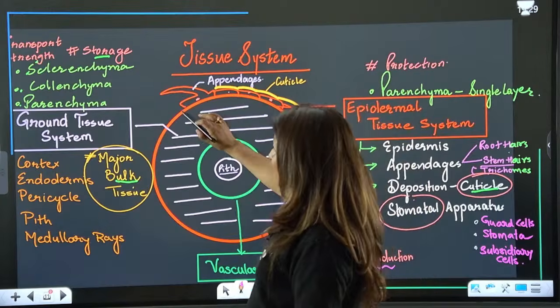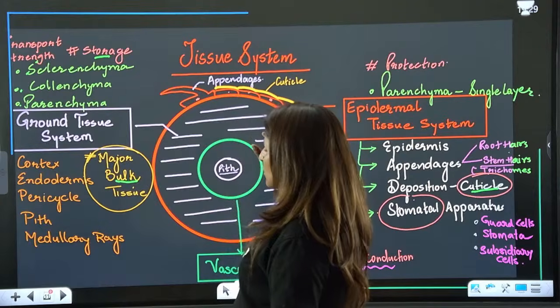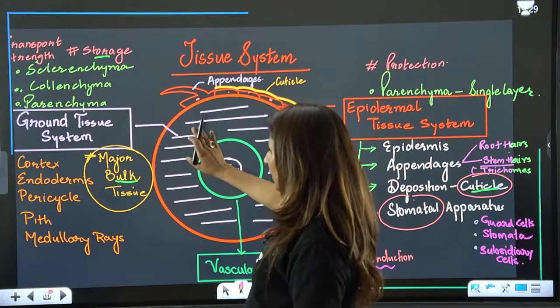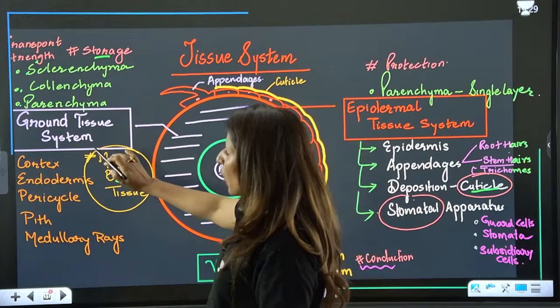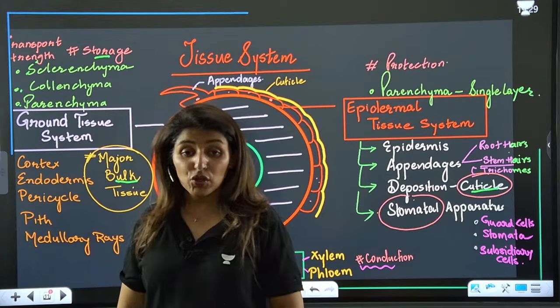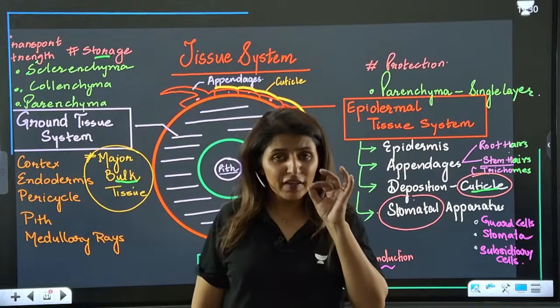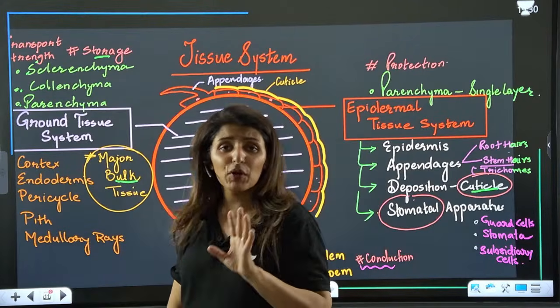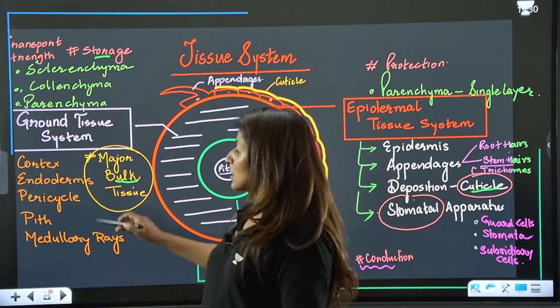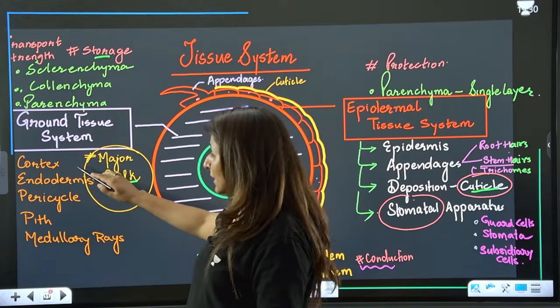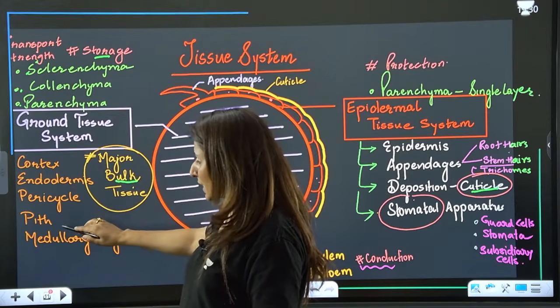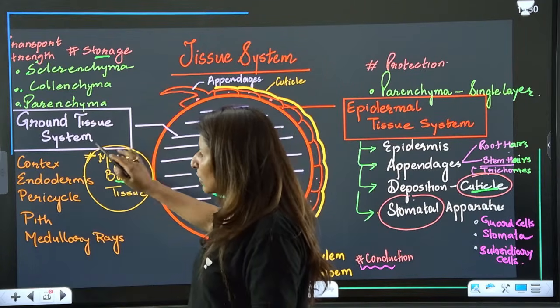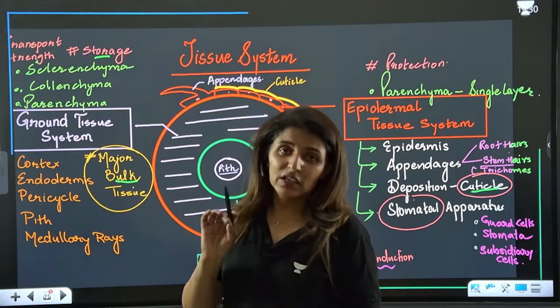Now, other than epidermal and vascular tissue, everything else that I have colored in purple is the ground tissue system. You will see the major part of any organ is made up of ground tissue. Is that clear? You've heard of the layers called cortex, endodermis, pericycle, pith, medullary rays. They are all basically forming the ground tissue.